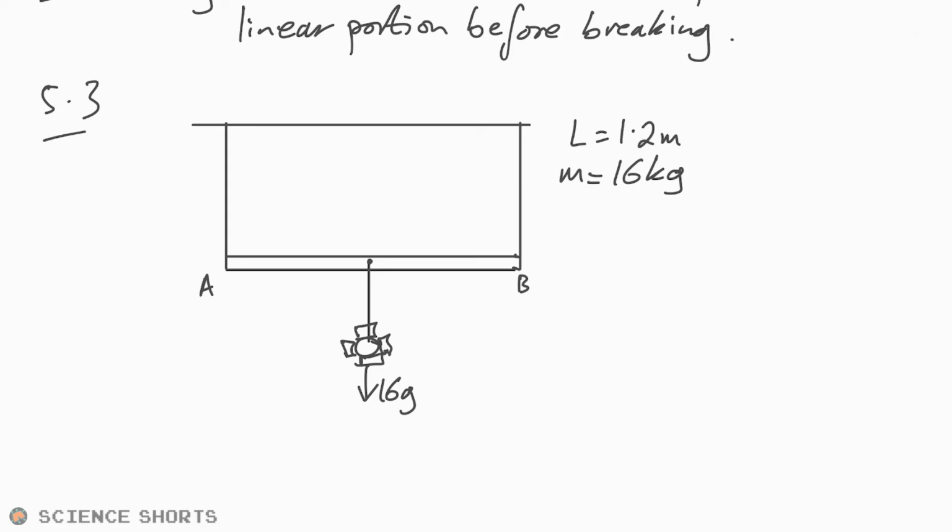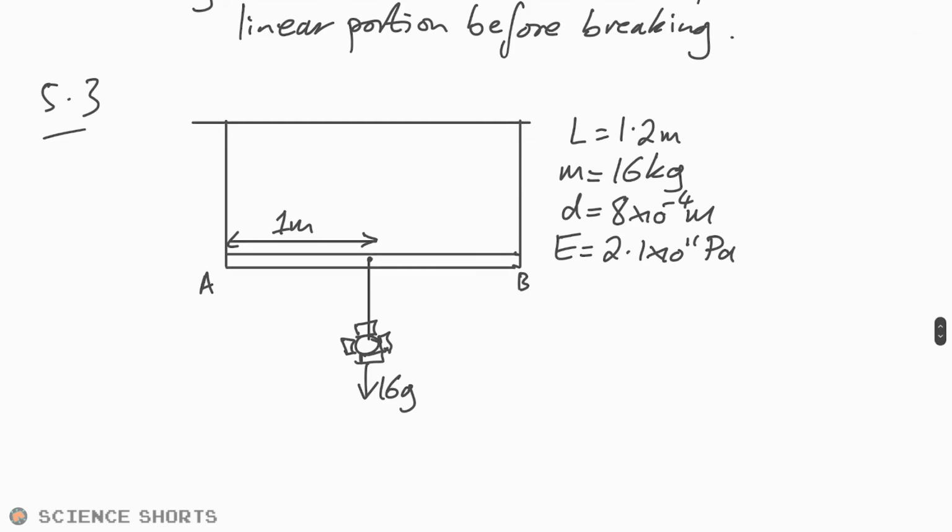So we can just say that this is going to be 1 meter, because we're probably going to have to take moments. Diameter of each wire is 0.8 mil, so I'm going to say that's 8 times 10 to the minus 4 meters. And the Young modulus of the steel is 2.1 times 10 to the 11 pascals. All of these are to 3 sig figs, so I'm still going to give my answer to 3 sig figs.